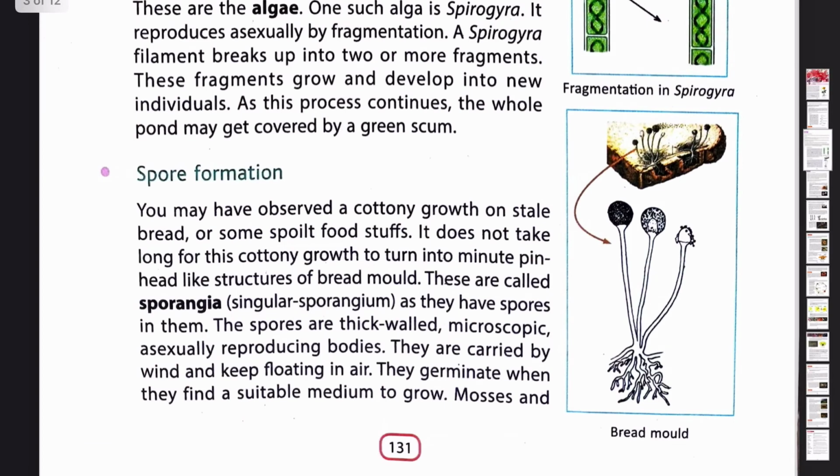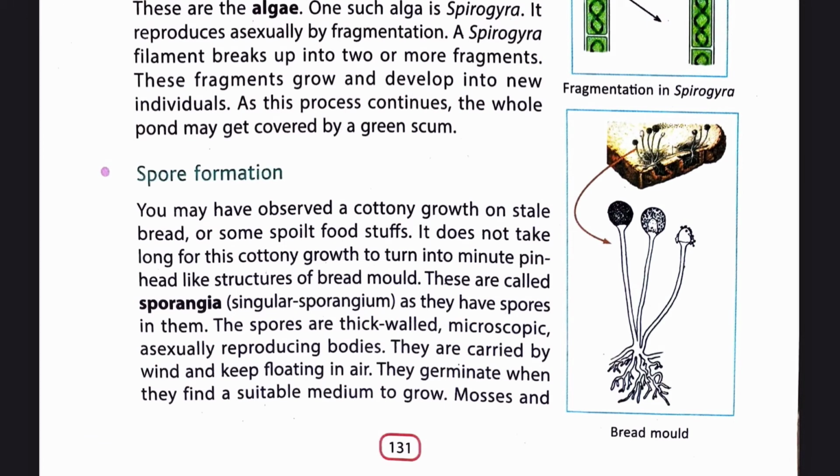Next, spore formation. You may have observed a cottony growth on stale bread or some spoiled foodstuffs. It does not take long for this cottony growth to turn into minute pinhead-like structures of bread mold. These are called sporangia, singular sporangium, as they have spores in them. The spores are thick-walled, microscopic, asexually reproducing bodies. They are carried by wind and keep floating in air. They germinate when they find a suitable medium to grow.